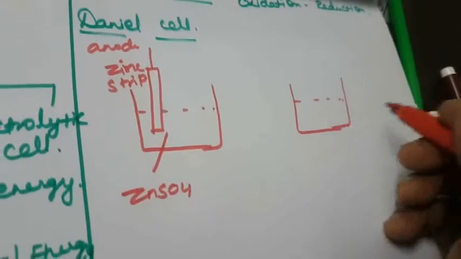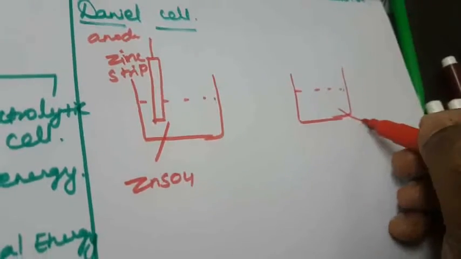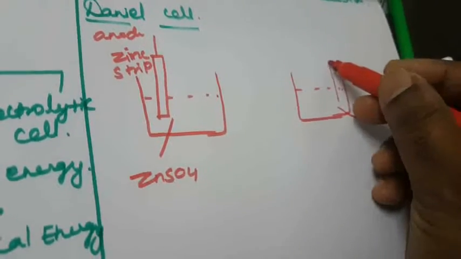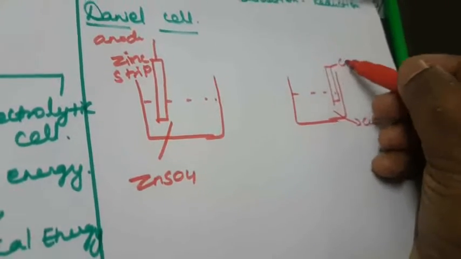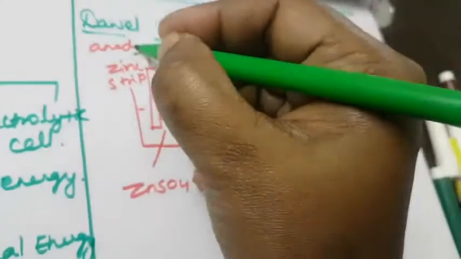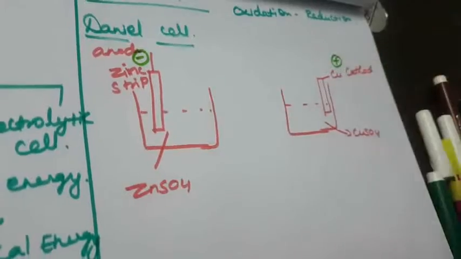Here the other half cell is called the cathode. The solution contains copper sulfate, and a copper strip is used. The copper acts as the cathode. The anode is the negative charge, and the cathode will be the positive charge, right?